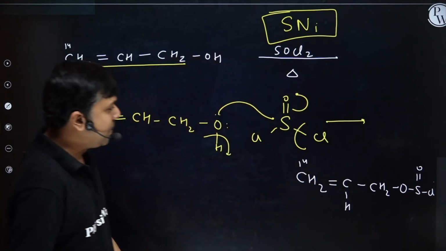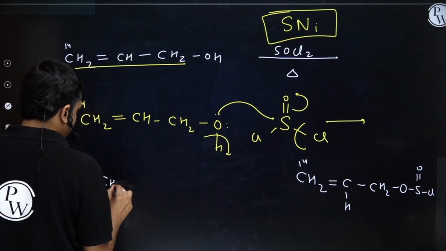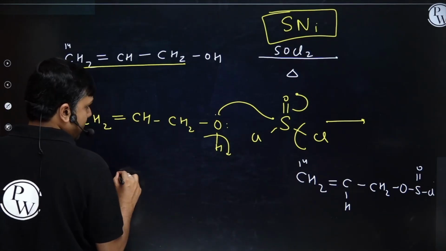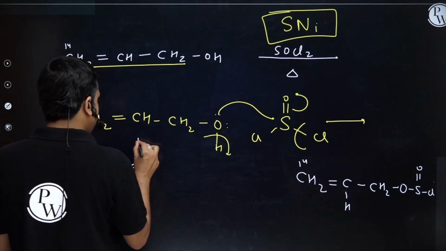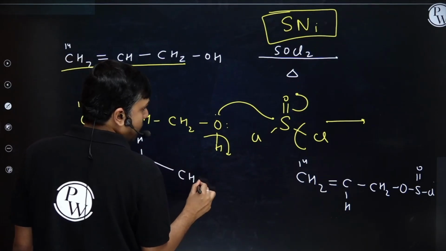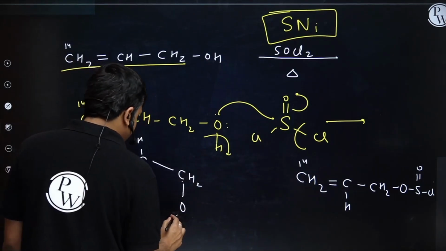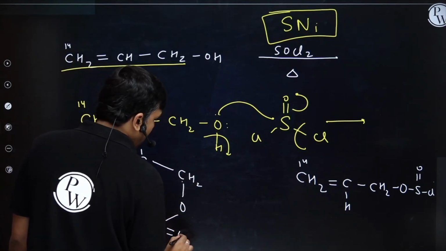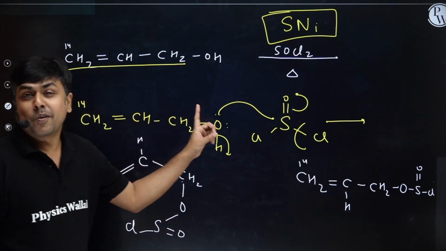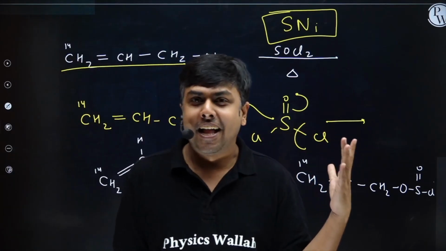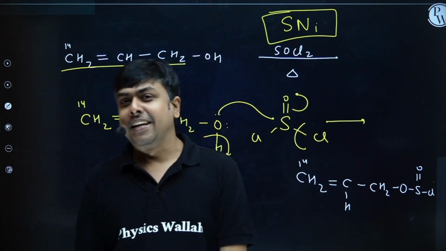Okay. Now let me write it in a better way. I am having CH2(14) doubly bonded to C, H, CH2, O, then S double bond O, Cl. In that particular case, when I was having an aliphatic alcohol, ROH, treated with SOCl2, I was having a 4-member cyclic transition state.